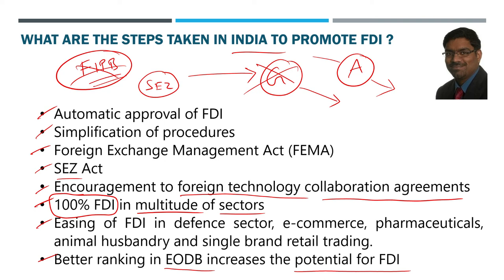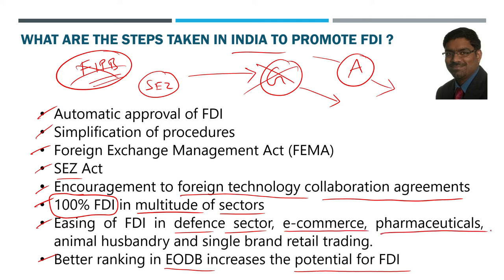That is how India has made FDIs relatively attractive, and made India relatively attractive for FDIs, we can say. And easing of FDIs happened in multiple sectors recently, including the defense sector. Earlier we were very closed for the defense sector. Now we are allowing FDI in the defense sector also. E-commerce we all know, that is where Amazon and all are there.